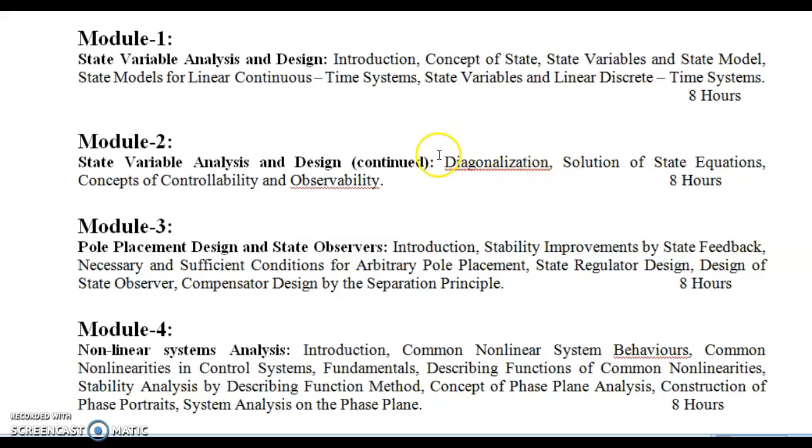We have to construct that diagonal matrix by using the different state models. Whatever you studied in the first module, use that method and finally conclude that the system is diagonalized. That is, we have to make it a diagonal matrix, where diagonal elements are present and remaining all elements are zero.